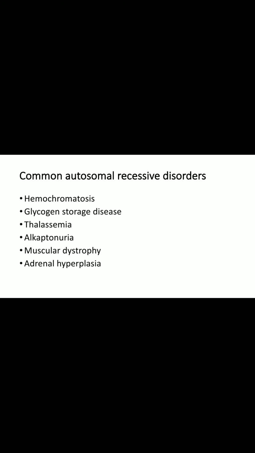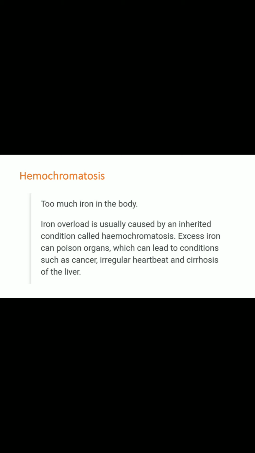The common autosomal recessive disorders are hemochromatosis, glycogen storage diseases, thalassemia, alkaptonuria, muscular dystrophy, and adrenal hyperplasia. Hemochromatosis is the condition where there is too much iron in the body, an iron overload, usually caused by an inherited condition.